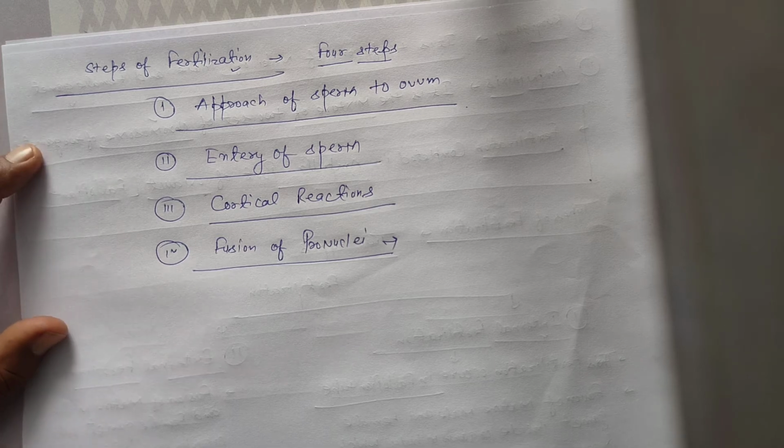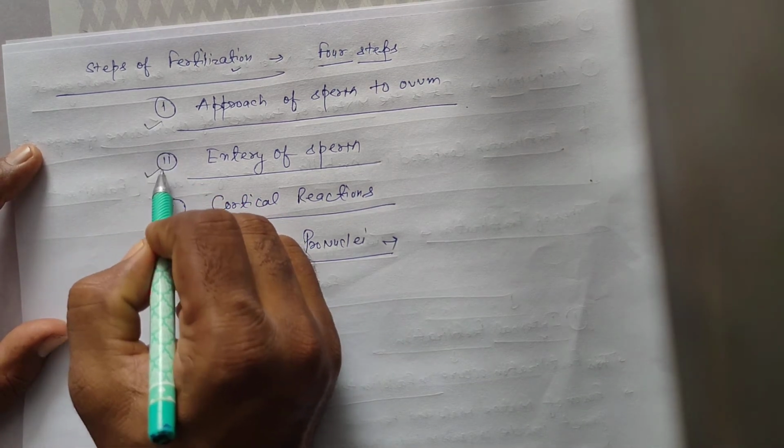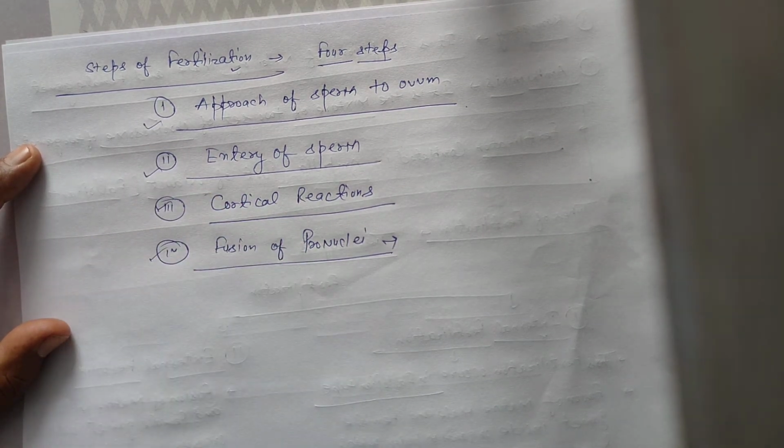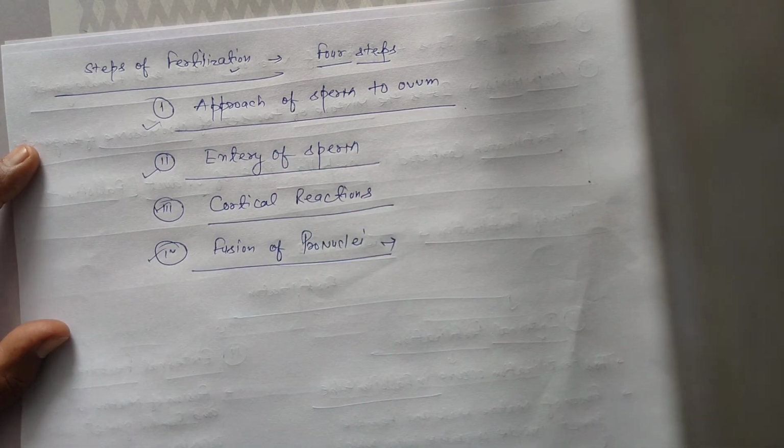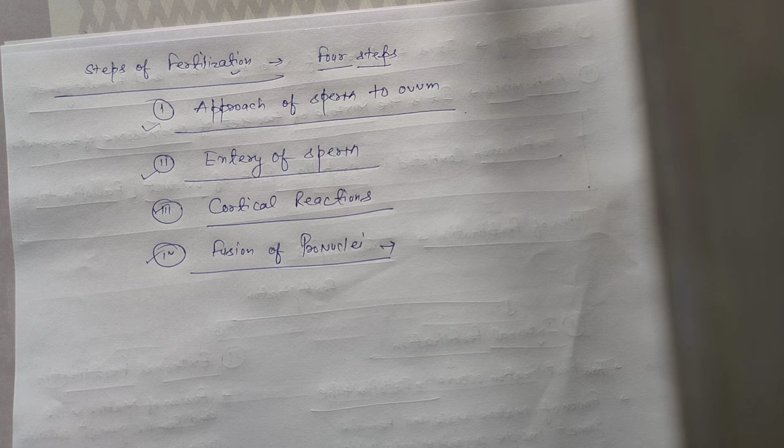So students, there are 4 steps of fertilization. Once again, first is approach of sperm to ovum. Second, entry of sperm into ovum. Third is cortical reaction, and fourth is fusion of pronuclei.